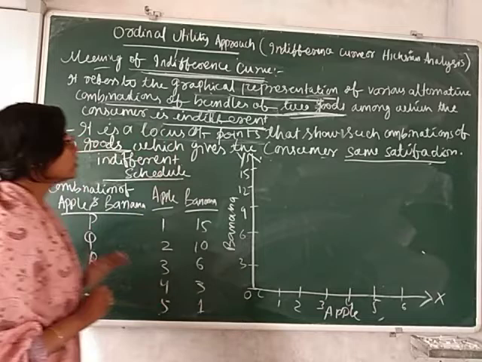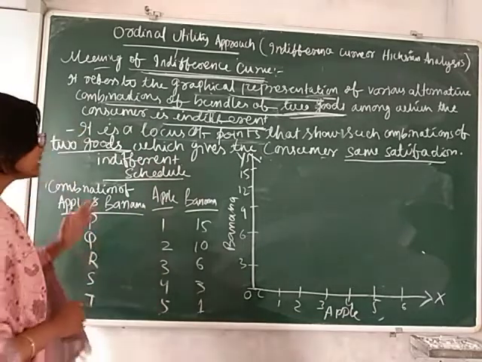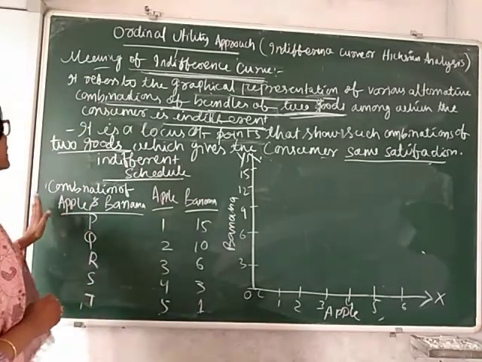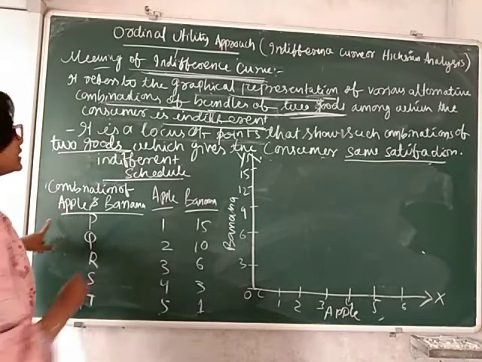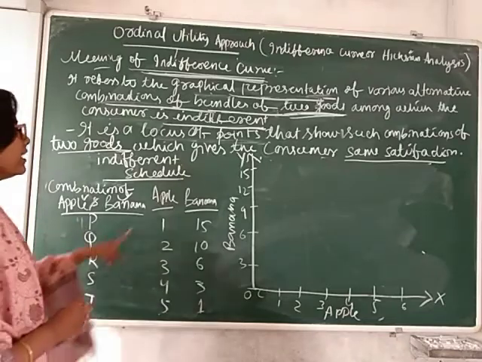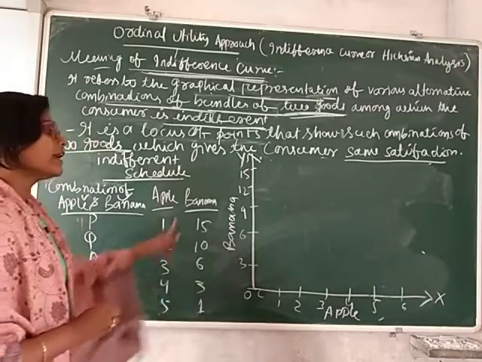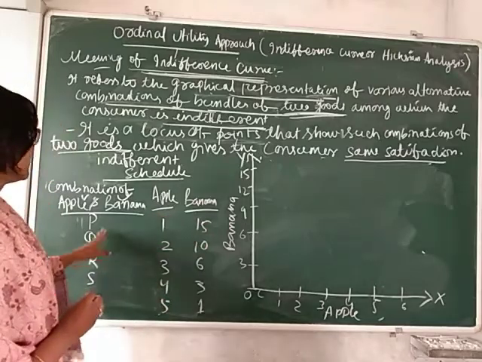This can be explained with the help of an indifference schedule and indifference curve. Here are various alternative combinations of two goods, apple and banana, and the combinations are P, Q, R, S, T. This can be explained through the diagram.